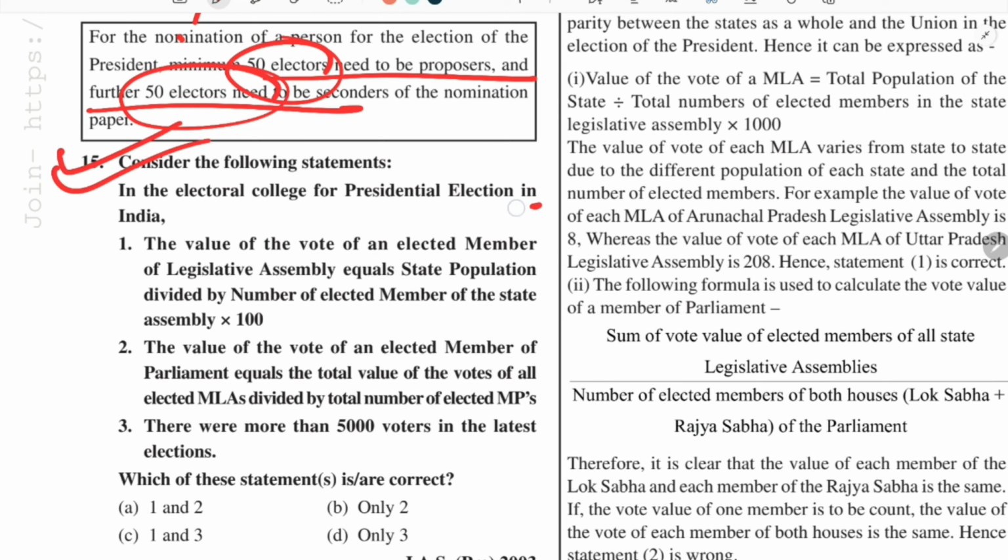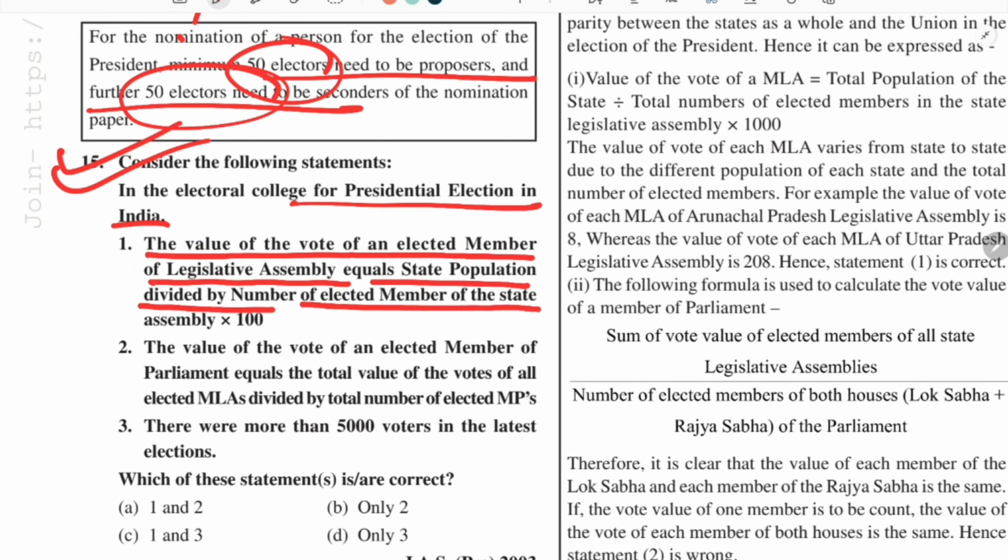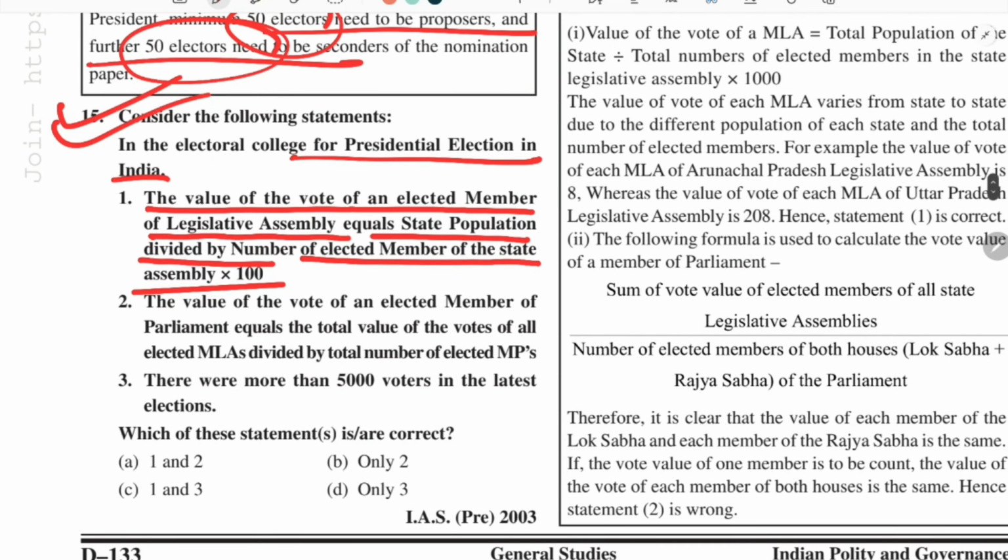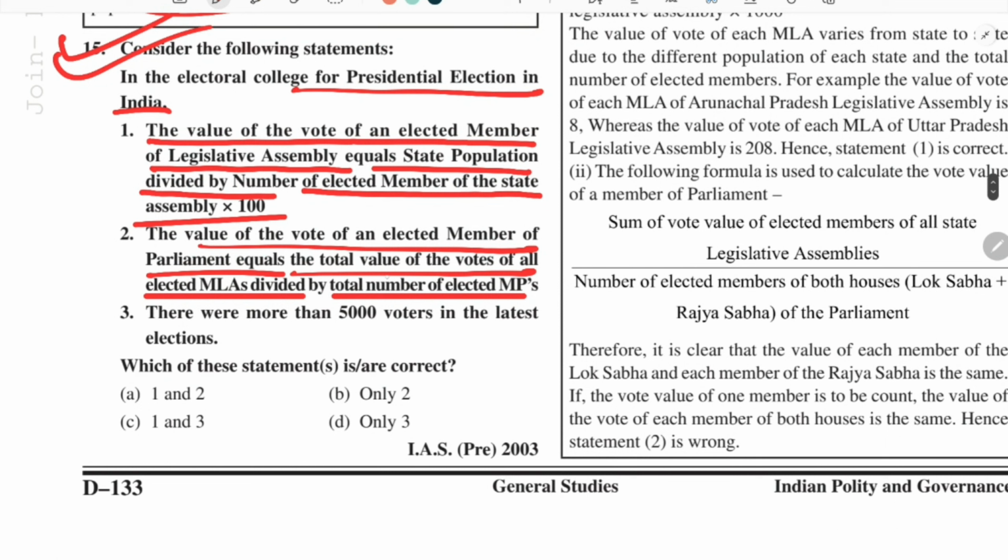In the electoral college of the presidential election in India, the value of the vote of an elected member of legislative assembly equals state population divided by the number of elected members of the state assembly into 100. So we will try to understand how the value of the vote of an MLA is taken out, and how the value of the vote of an MP is taken out. The value of the vote of an elected member of parliament equals the total value of votes of all elected MLAs divided by the total number of MPs. So this seems to be correct.